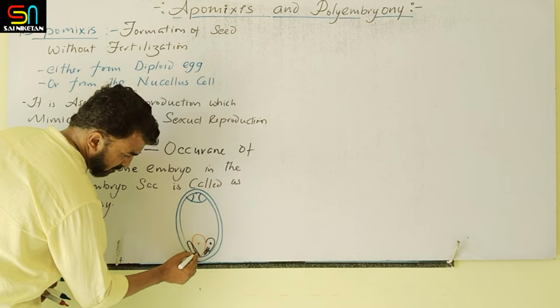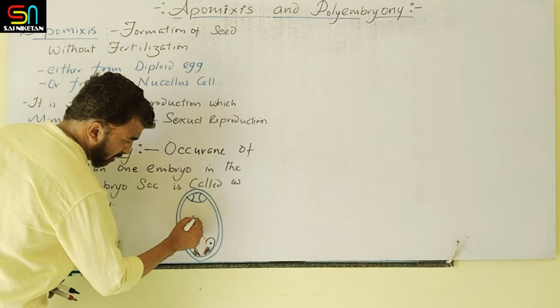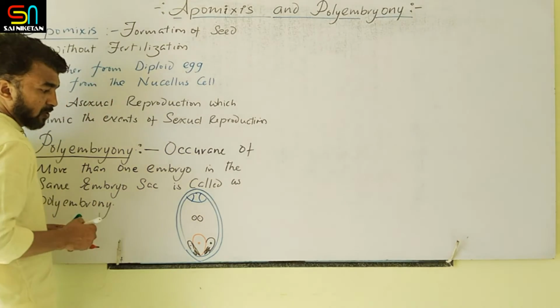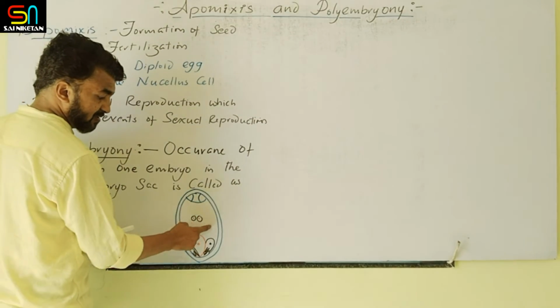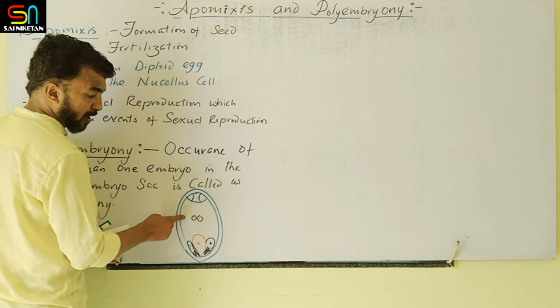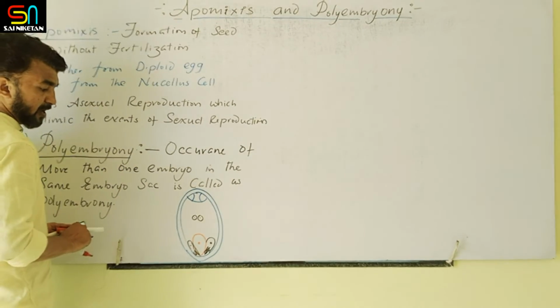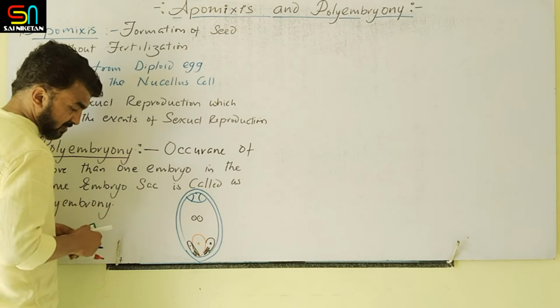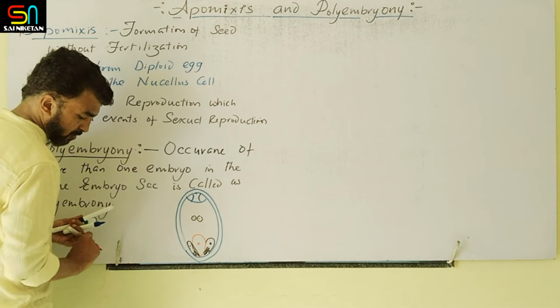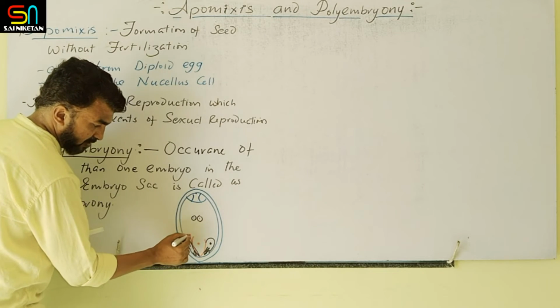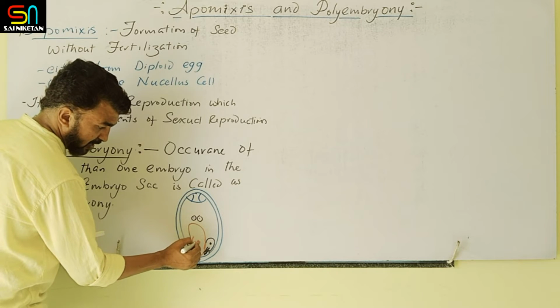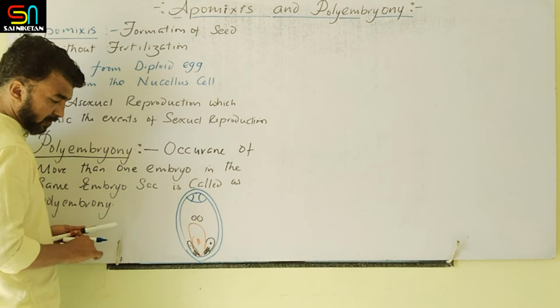This is also synergid. The central cell contains two polar nuclei. So after fertilization, this turns into primary endosperm cell and develops into endosperm. Here, sometimes the actual embryo develops from the egg. It is the product of single egg. This is the actual embryo. Clear?